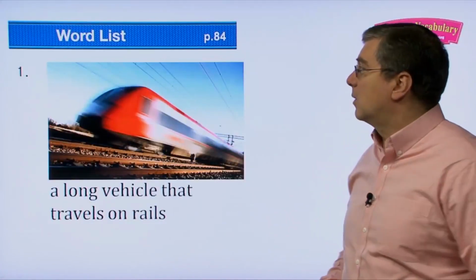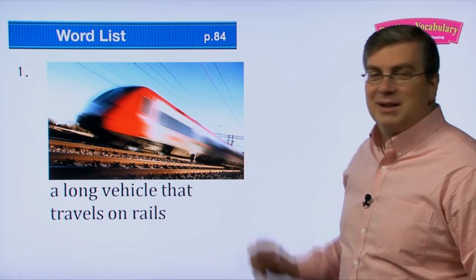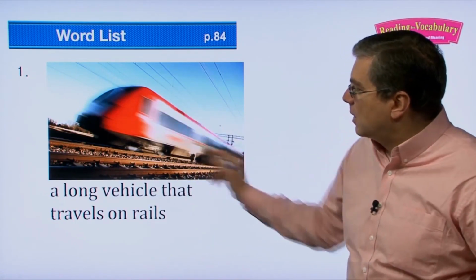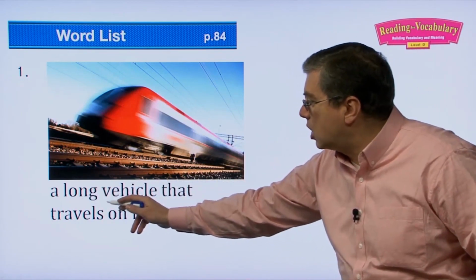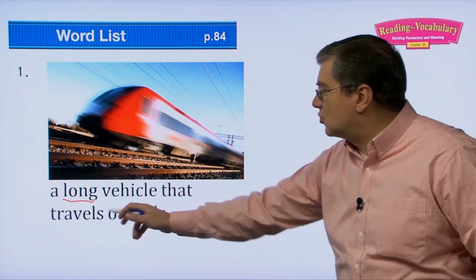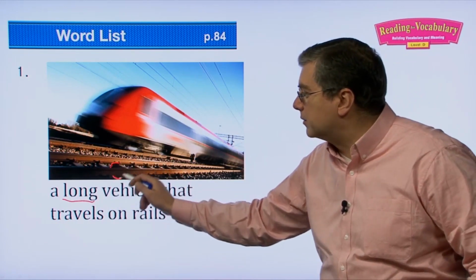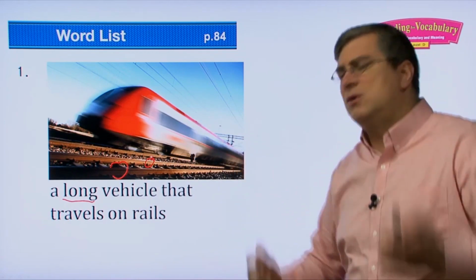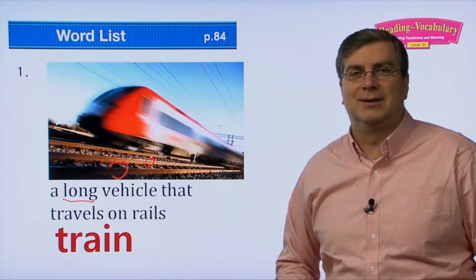The first word we're going to go over, wow, this is very exciting, right? It's going very fast. Of course, this is what kind of thing? It's a very long vehicle that travels on rails. These are rails. What do we call that? Of course, you know it's called a train, right?